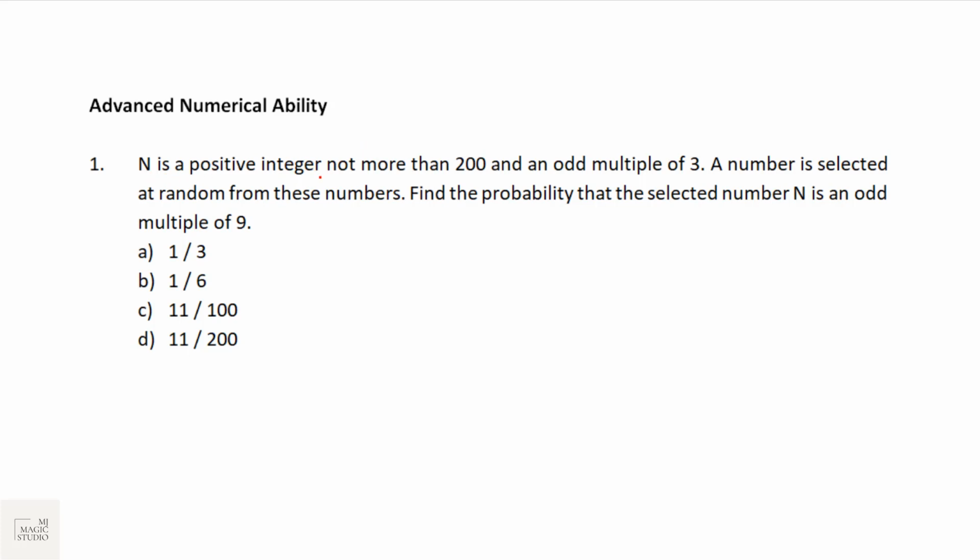N is a positive integer, not more than 200, and an odd multiple of 3. Then what can be the values of n? Odd multiple, that means we'll start with 3, then 6 will not come, it is 9.